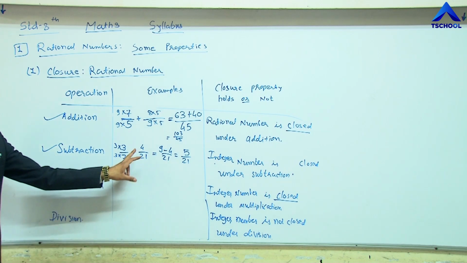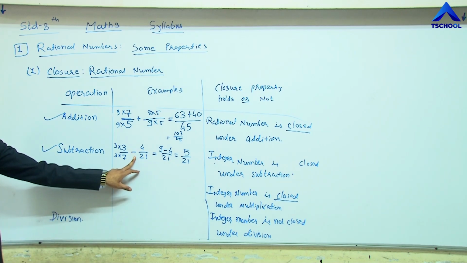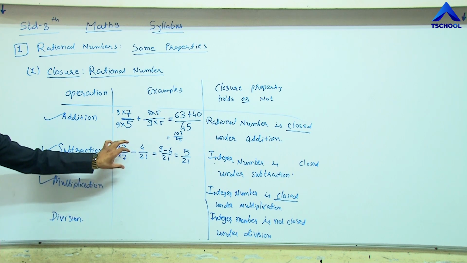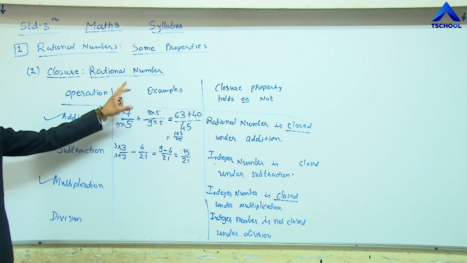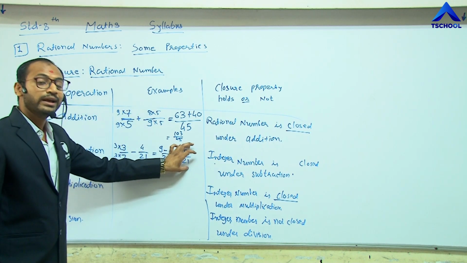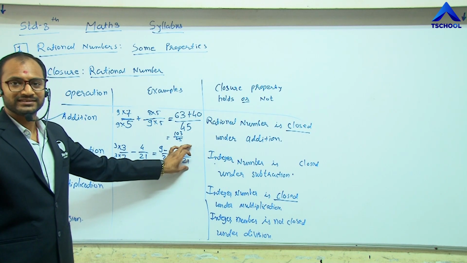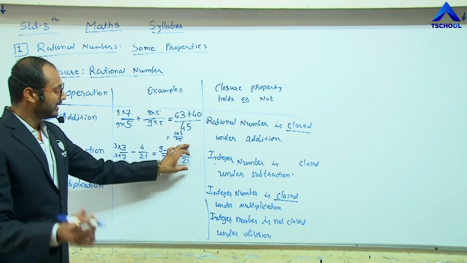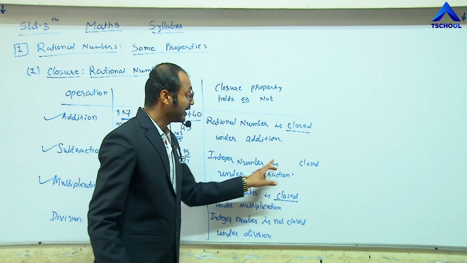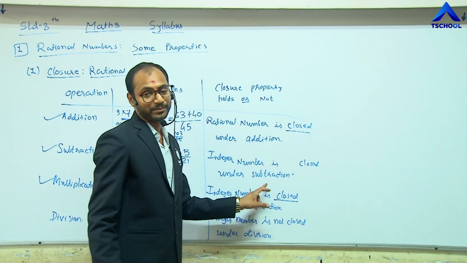So in the subtraction, if we take the subtraction of two rational numbers, the result is also a rational number. So what we can say? Rational numbers are also closed under subtraction.